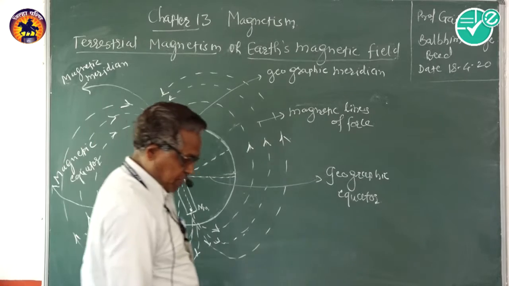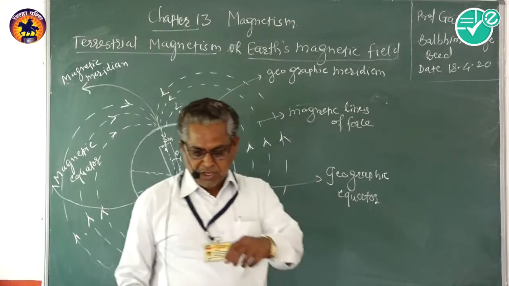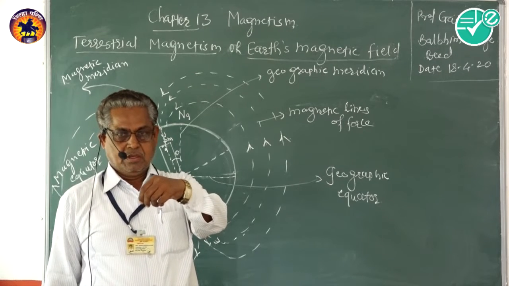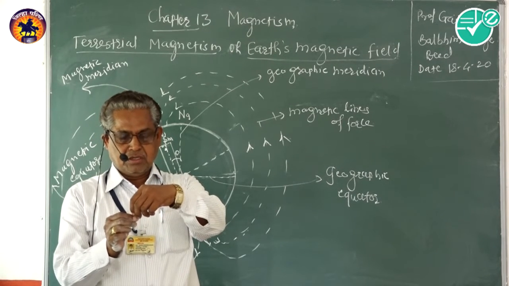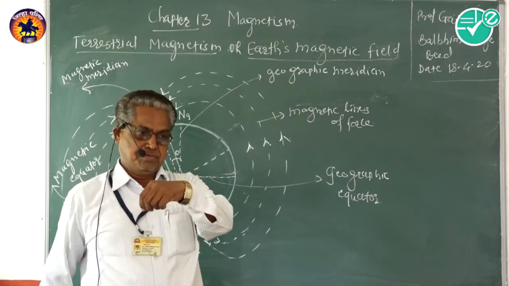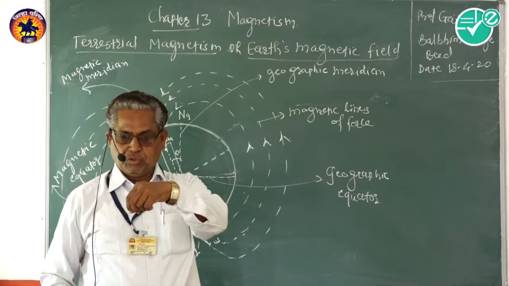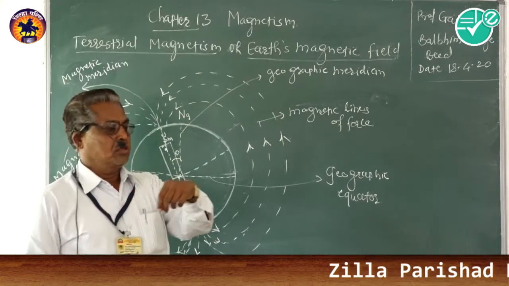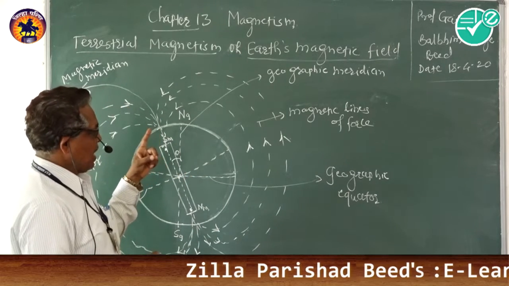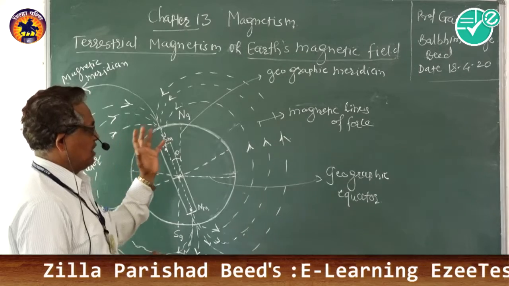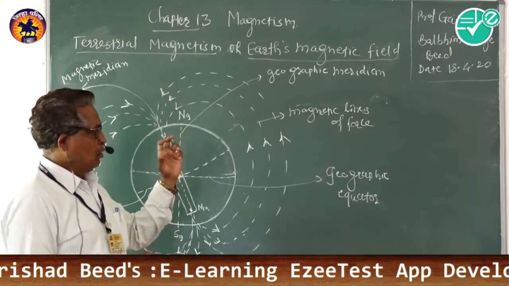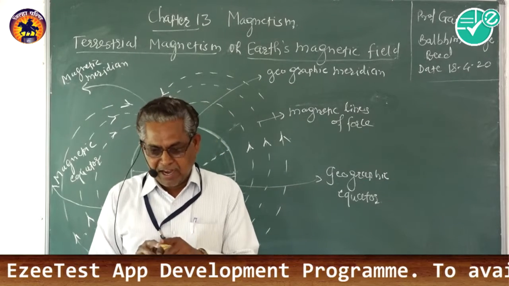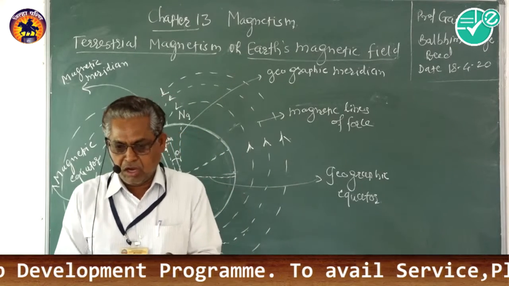It is our common experience that when a magnet is suspended in a horizontal plane, that magnet remains in the north-south direction. This is north, this is south. The magnet remains in a north-south direction because of the magnetic force exerted by the earth. Due to the earth's magnetic field, a force acts on this magnet and it remains in the north-south direction.